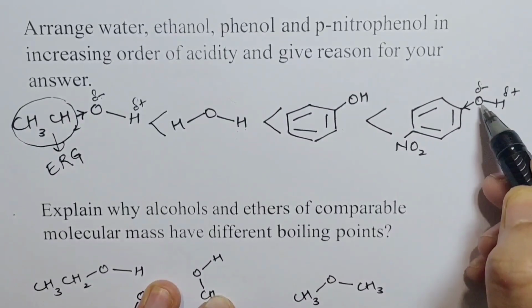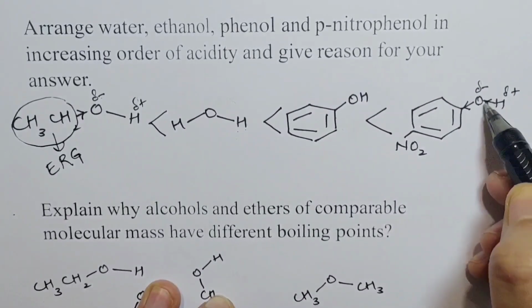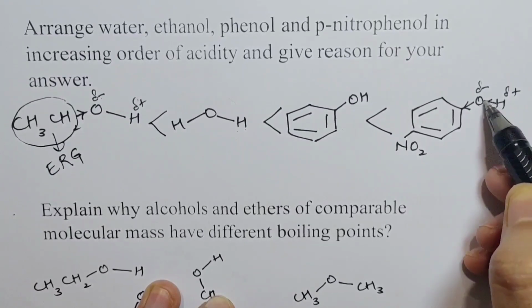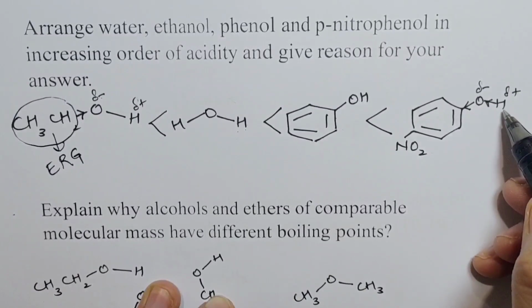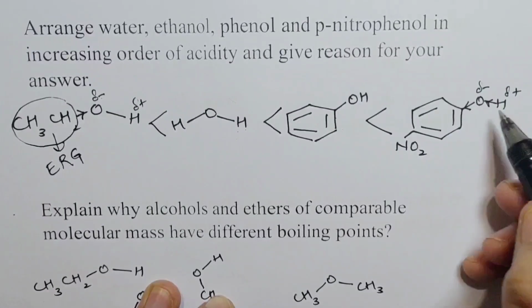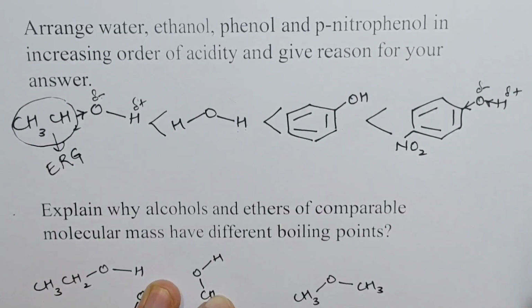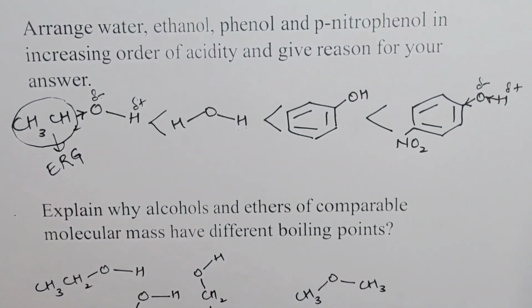It pulls the electron from oxygen, which further pulls the electron from the OH bond, making all the electron density go towards oxygen, and hydrogen is deprived of electron density, which basically means that the OH bond becomes more polar. Moving on to the next question.